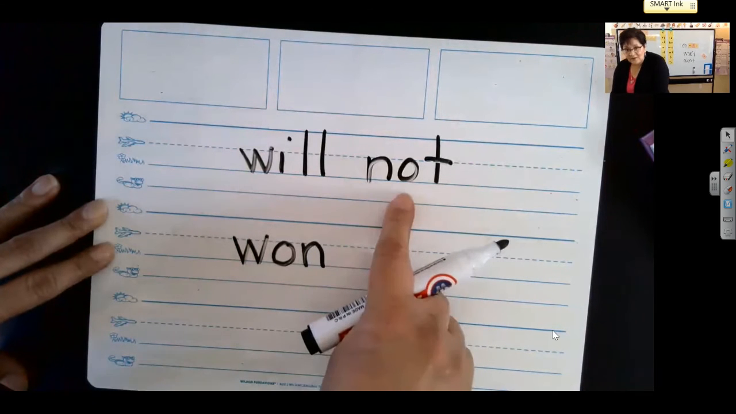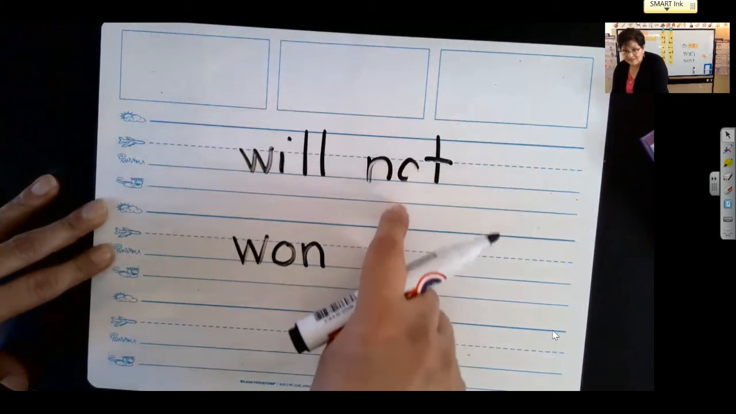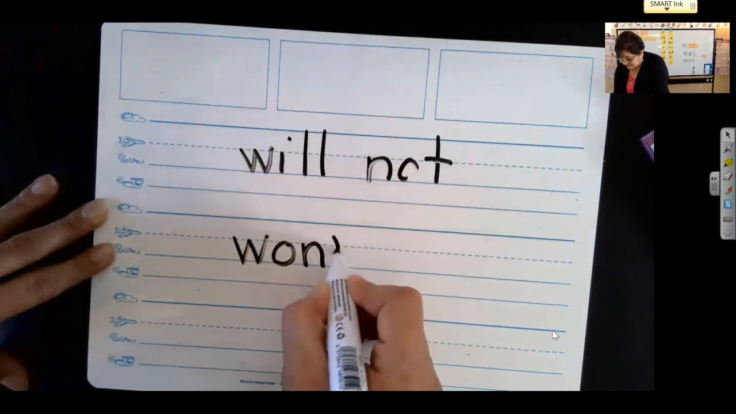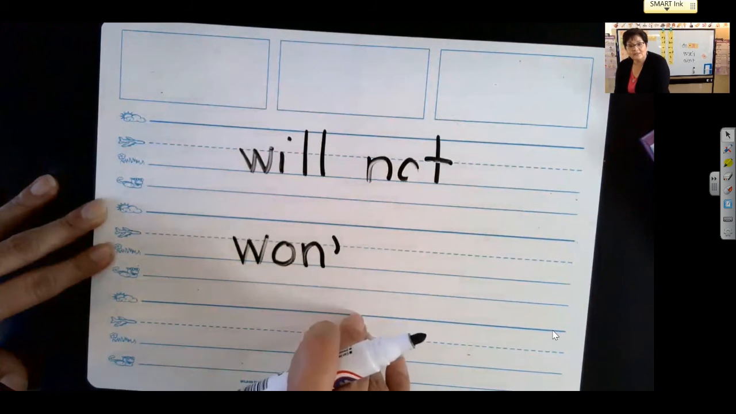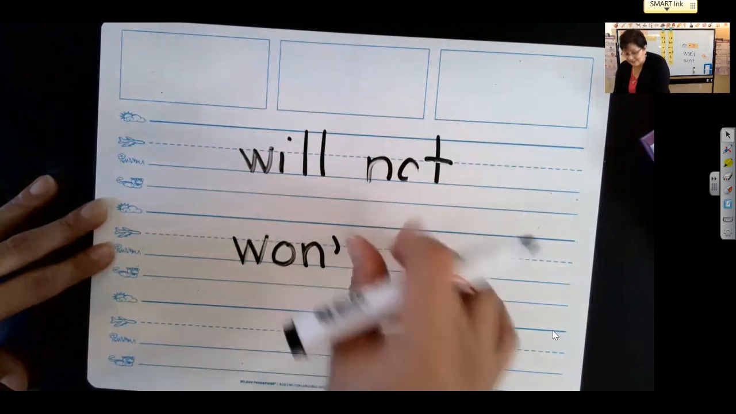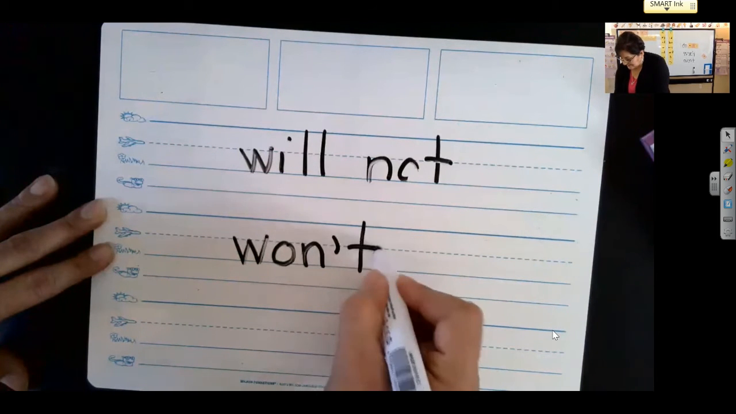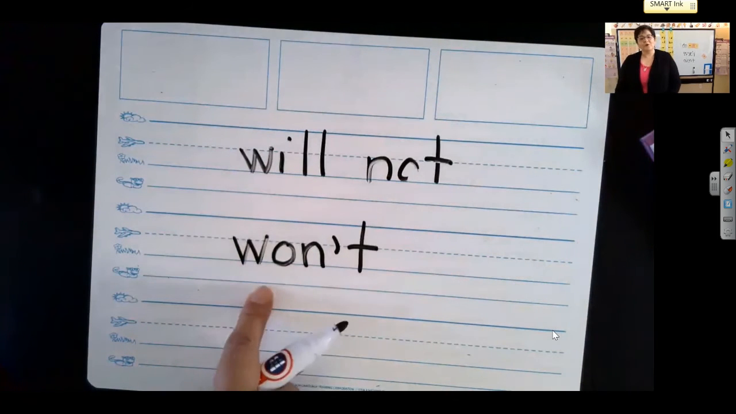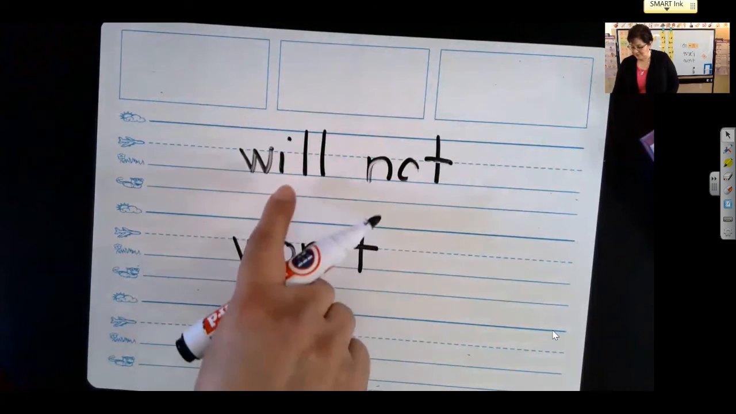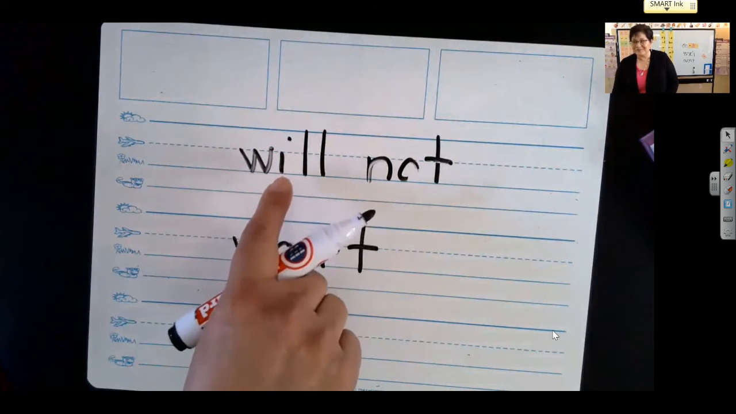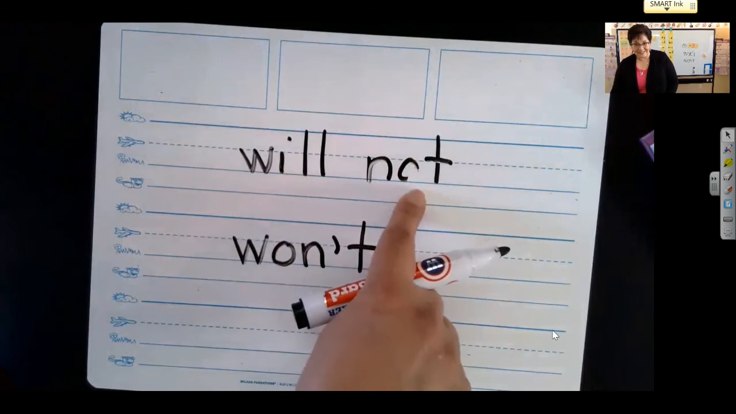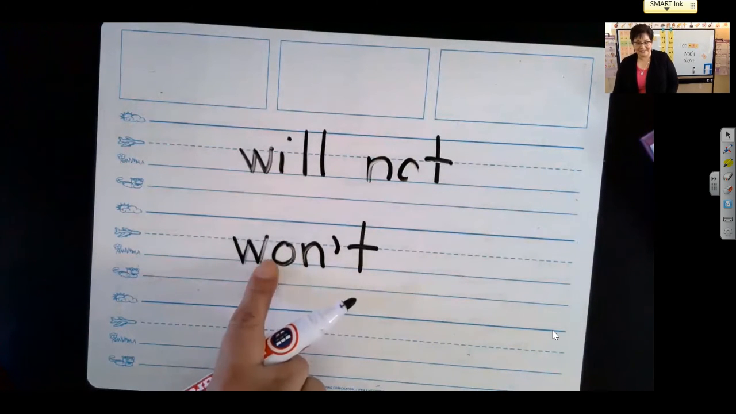What do I do with this O? I'm going to get rid of it, right? And I'm going to replace it with my apostrophe. And then what about this T? It comes right here. What does this say? Won't. Okay, let's read these words. Will not turns into won't.